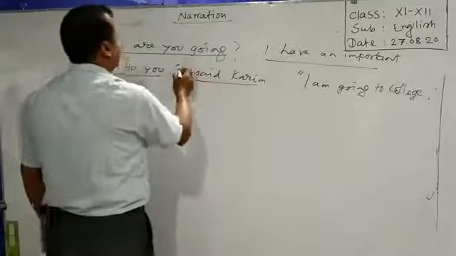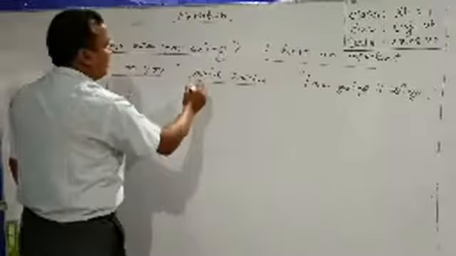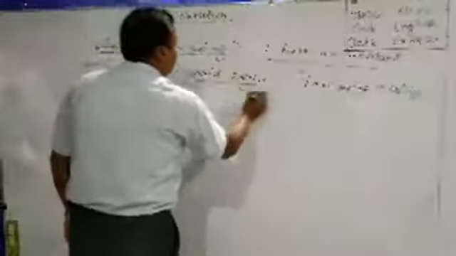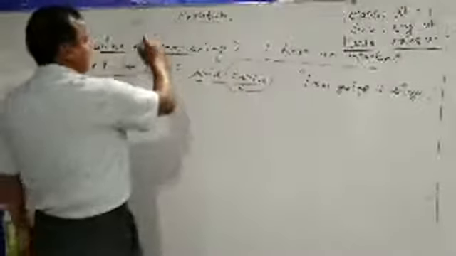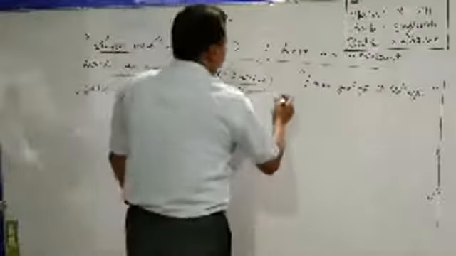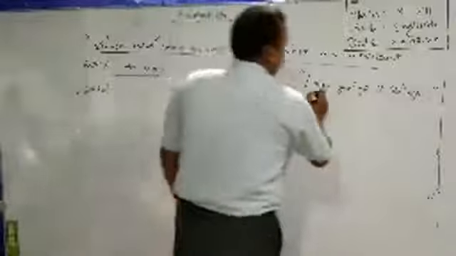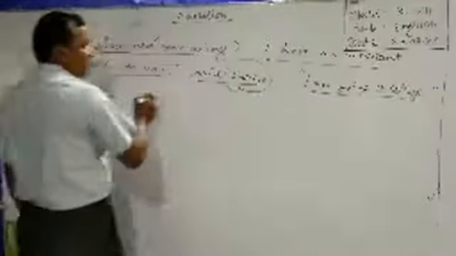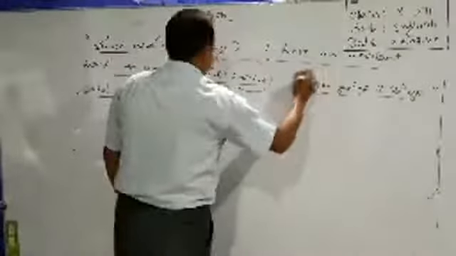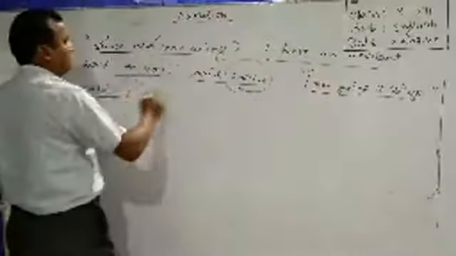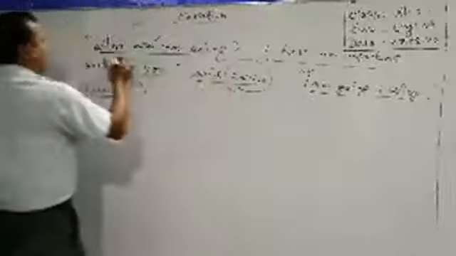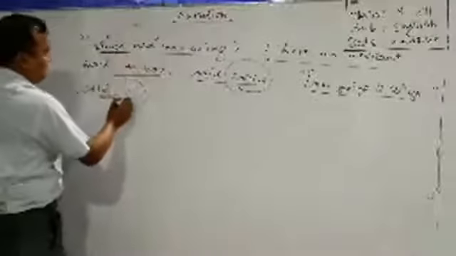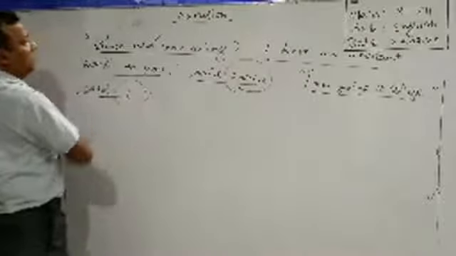From these two speeches, we can guess that Karim is the speaker of these two sentences. I am going to college, said I. The speaker of this part is I. So, when Karim is the speaker, I must be the listener.